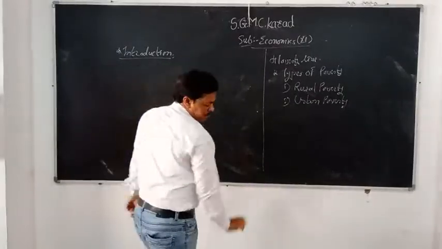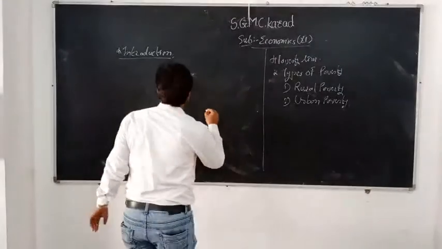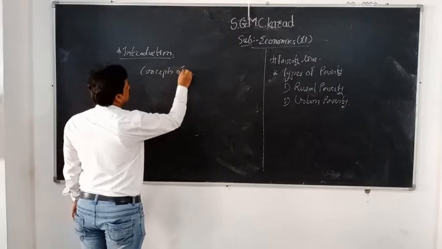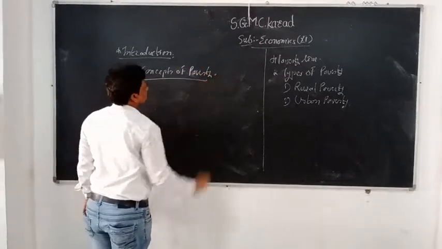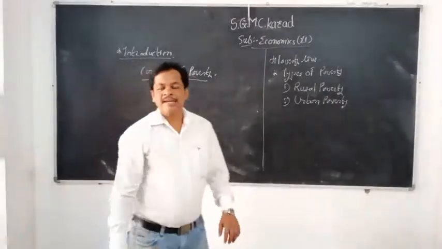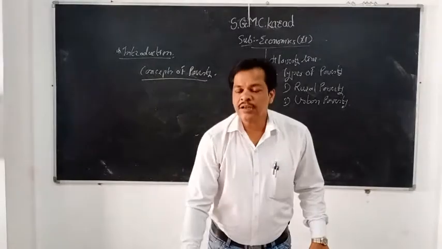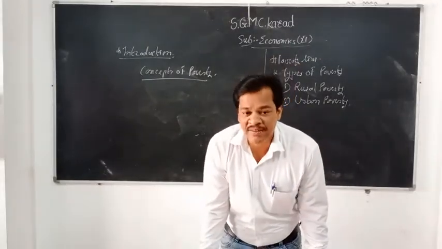Next, what do we mean by concepts of poverty? You know that India is a country of villages. Almost 5 to 6 lakh villages are there, and almost 60 to 70% of people live in villages.